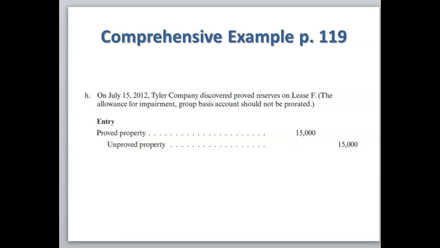On July 15th, Tyler Company discovered proved reserves on lease F. Lease F is insignificant. The allowance for impairment group basis account should not be prorated. So you're simply going to reclassify the $15,000 that pertains to lease F from unimproved property, which would be a credit, to the proved property, which would be the debit.